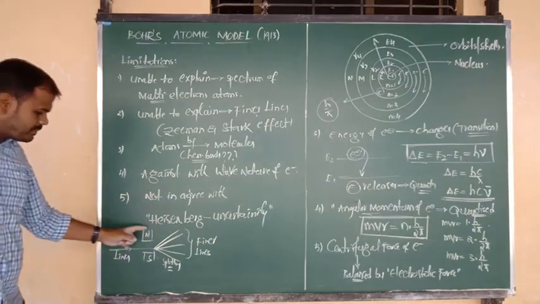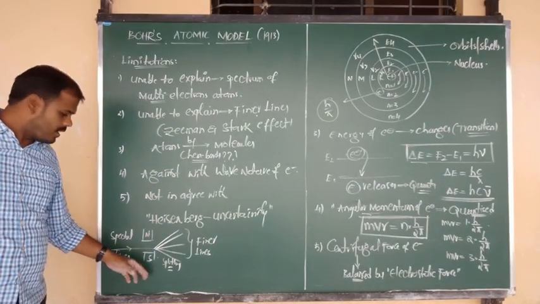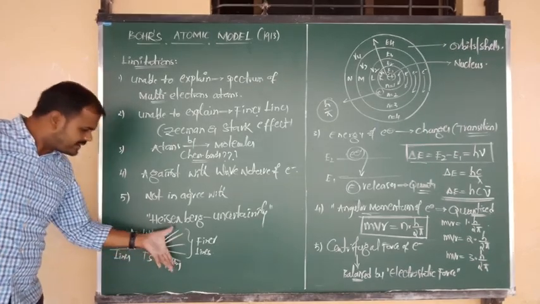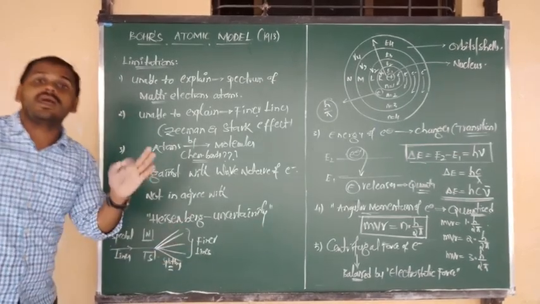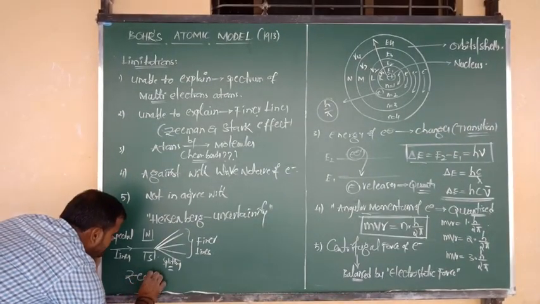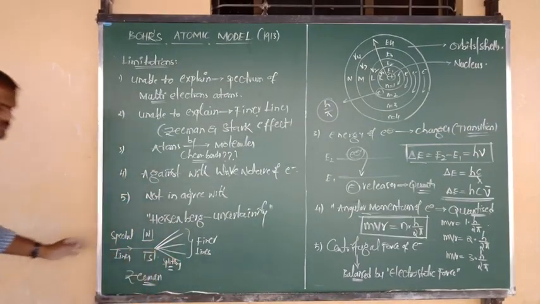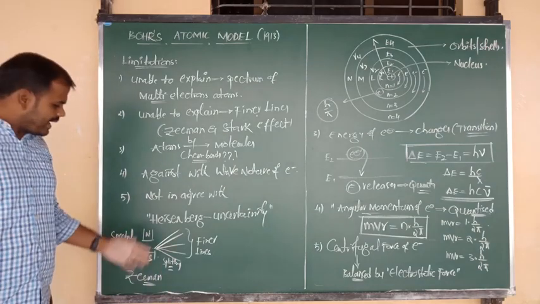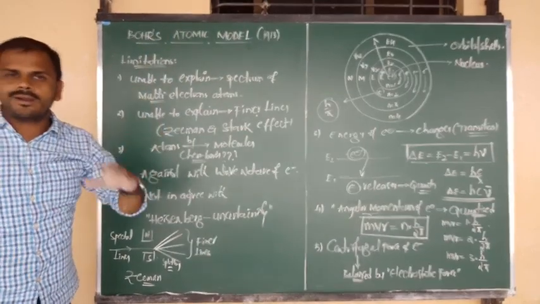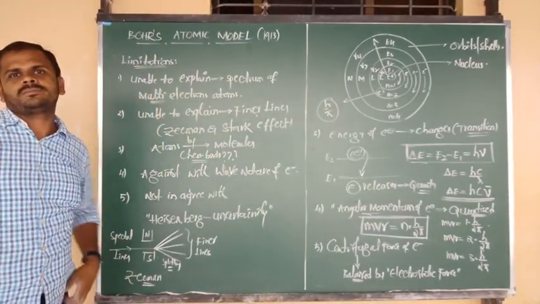So in the presence of a magnetic field, spectral lines are split into a number of finer lines. This is known as what, Nana? Zeeman effect. Again, this concept will be explained by the quantum mechanical model on the basis of quantum numbers.